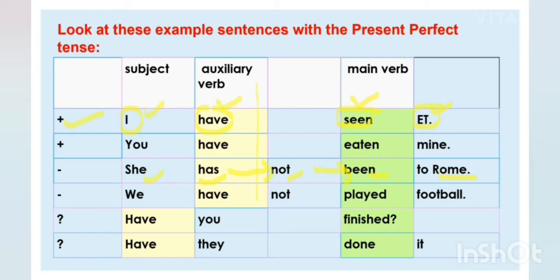So this is how you form a negative sentence in case of present perfect tense. Clear? Then comes the interrogative type of statements. Here first of all the auxiliary verb will come. Now the places of auxiliary verb and subject will be interchanged. Clear? Have you finished? Have they done it? Fine. So these were some examples for present perfect tense for different types of sentences.